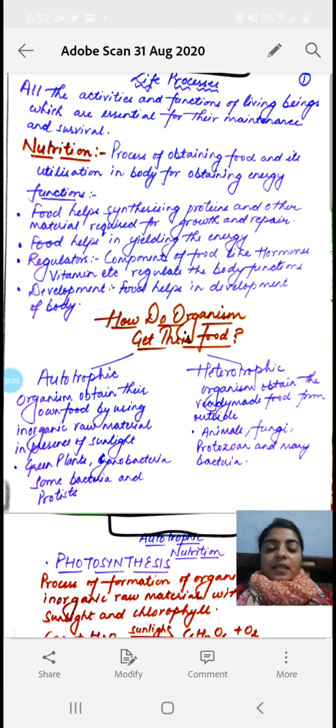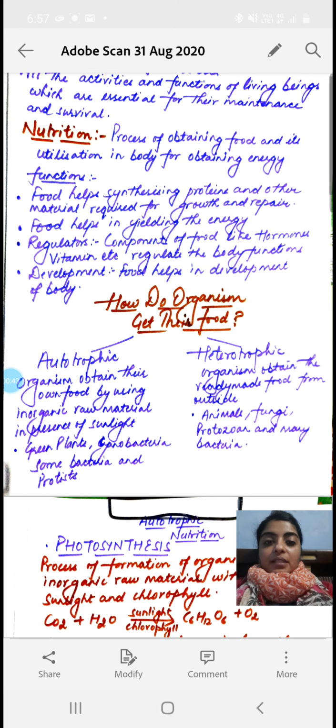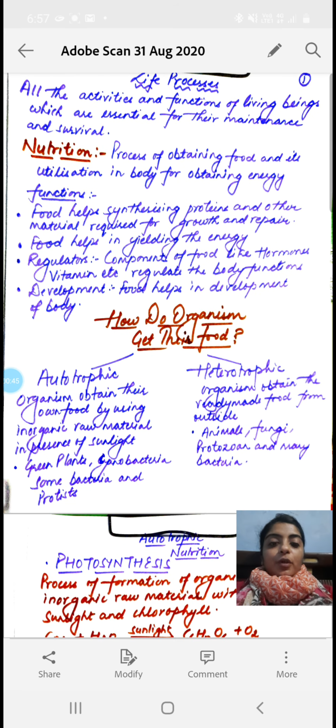So what is the life process? My question to you, before starting the chapter, is: what are the differences in the characteristics of a living and a non-living individual? How can you differentiate between the living and the non-living individual? We can say that living organisms show some basic characteristic features like excretion and reproduction. They can use their energy, they take their nutrition.